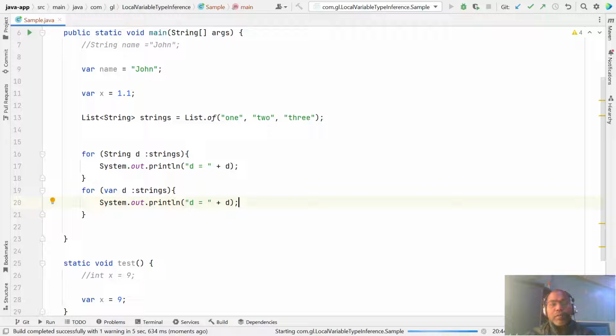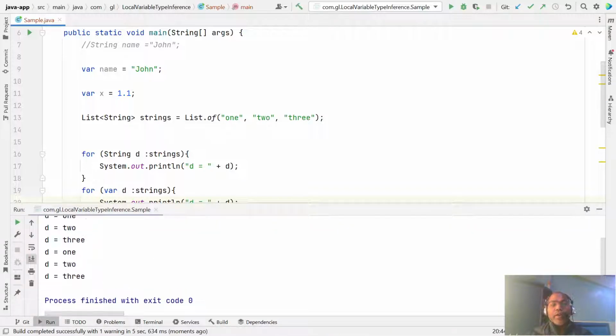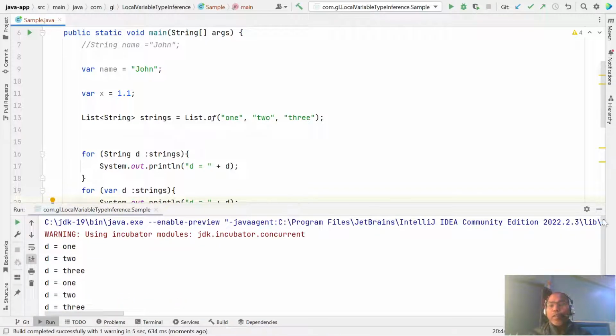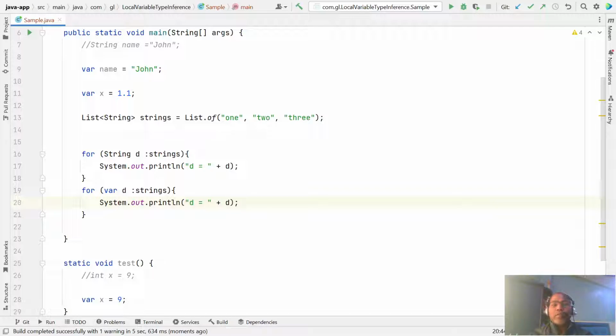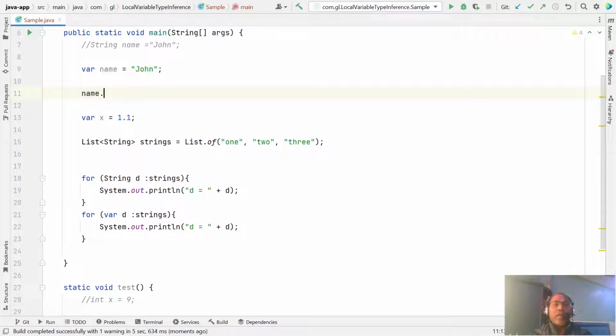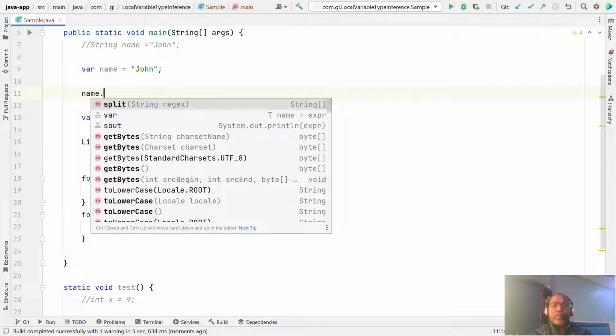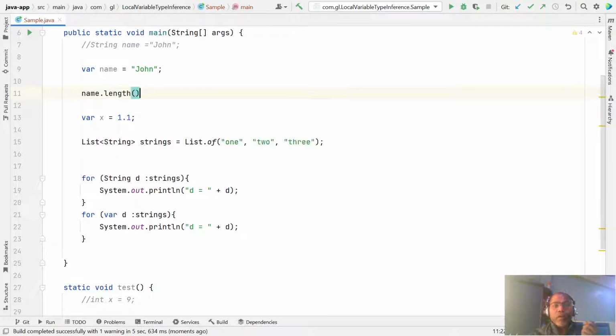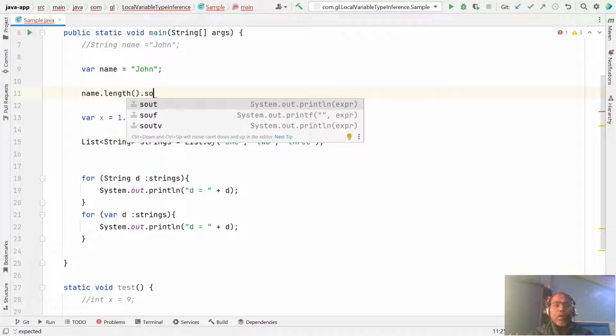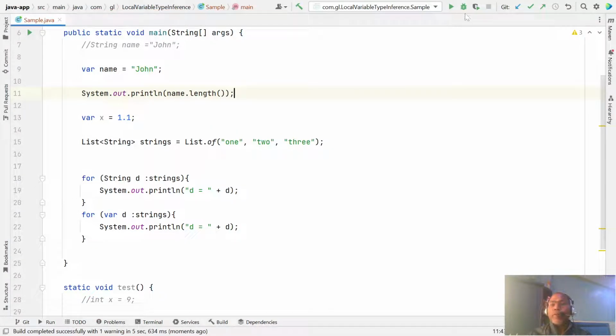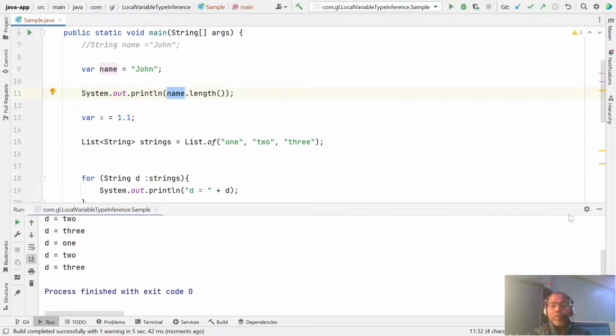So our compiler is sufficient to identify the types. If you notice here, I say name dot length. The compiler knows the type of this variable, so it applies the String length function and you get the length.